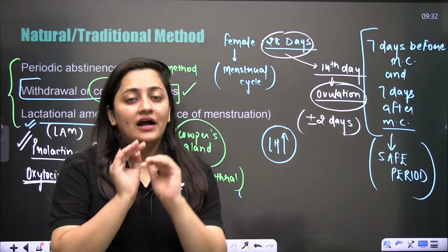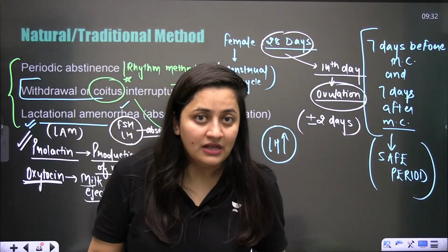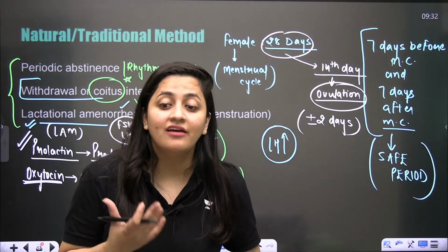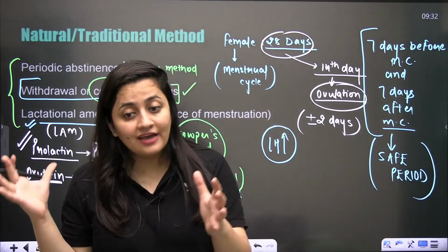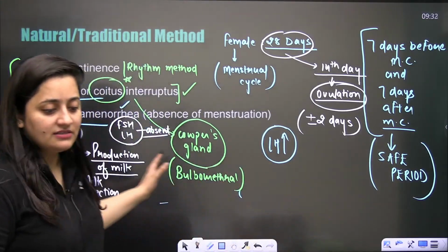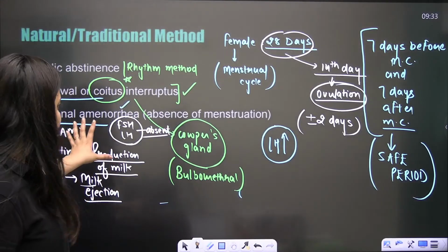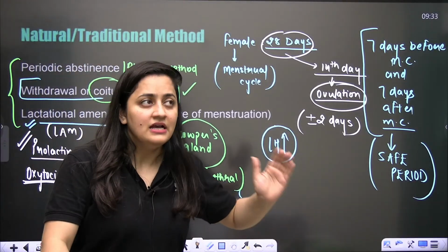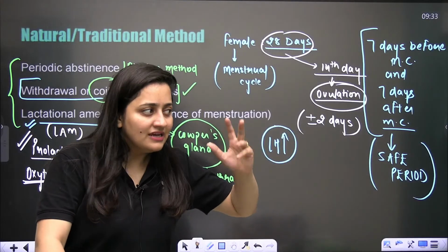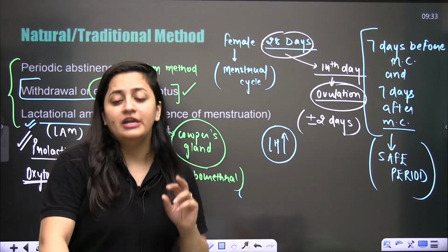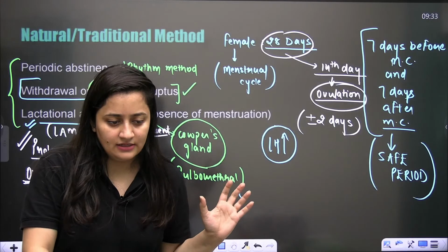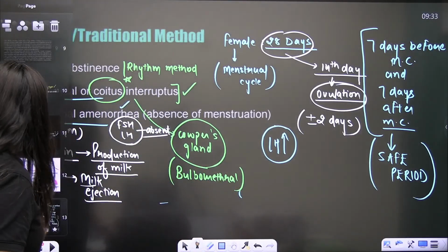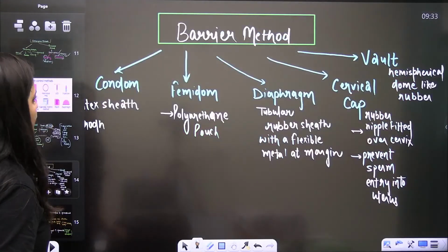Again, it varies from female to female. Some females are not heavily lactating, so in heavily lactating females, this is the scenario. It is considered that up to 6 months after childbirth, there is no gamete production. Clear, bache? So this is about the natural methods.